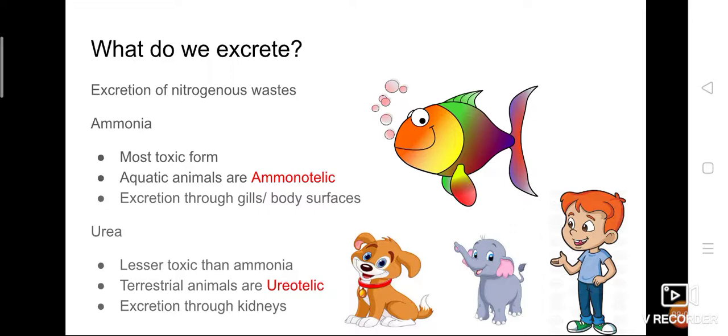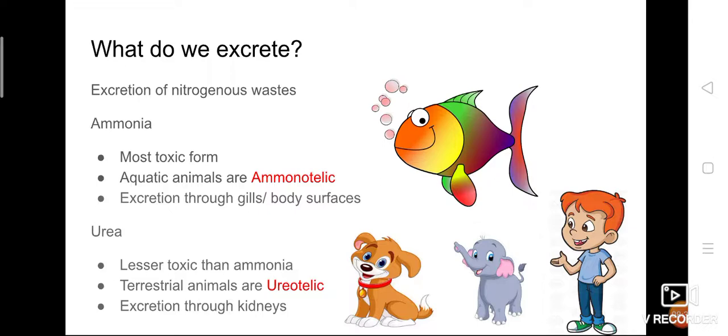The first one is ammonia. Ammonia is the most common waste found in aquatic organisms, and it is the most toxic form. That is, it is extremely harmful.